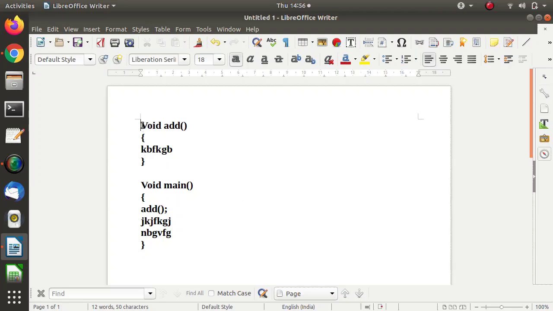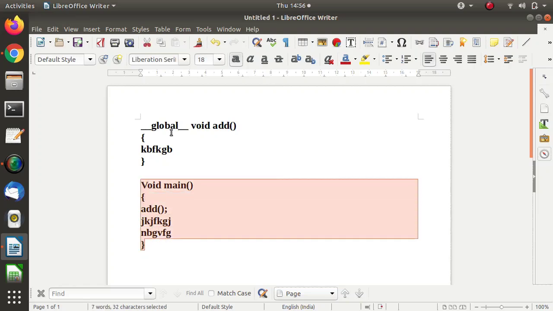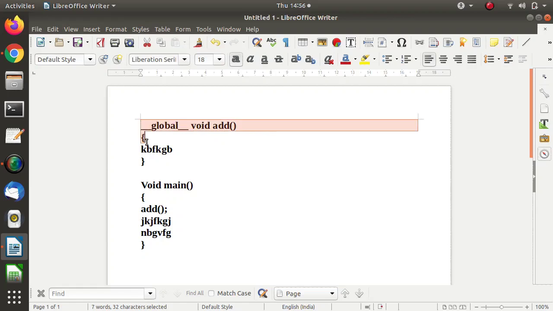By default, this function will get executed on a CPU, but we want it to get executed on a GPU. So for that, in CUDA, we have to put this syntax underscore underscore global underscore underscore. By this syntax, the compiler comes to know that this function has to be executed on the GPU. So the main function gets executed on a CPU, while this function gets executed by a GPU.